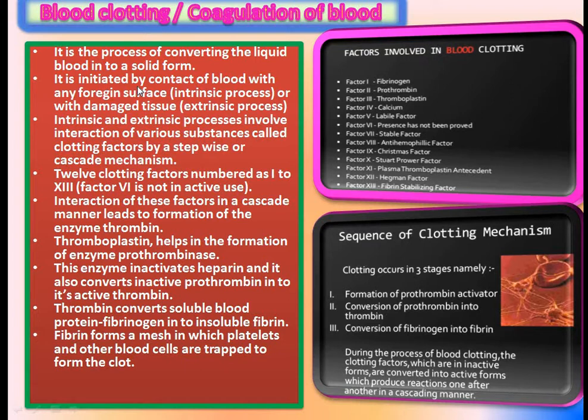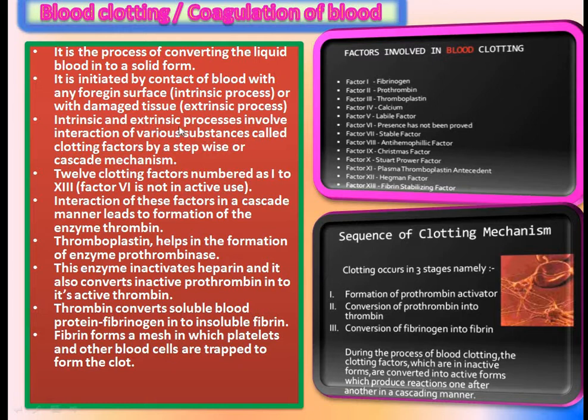This blood clotting is initiated by two processes. The first process is called the intrinsic process and the second is called the extrinsic process. The intrinsic process is caused due to the contact of blood with any foreign surface, and the extrinsic process can be initiated with damaged tissue.